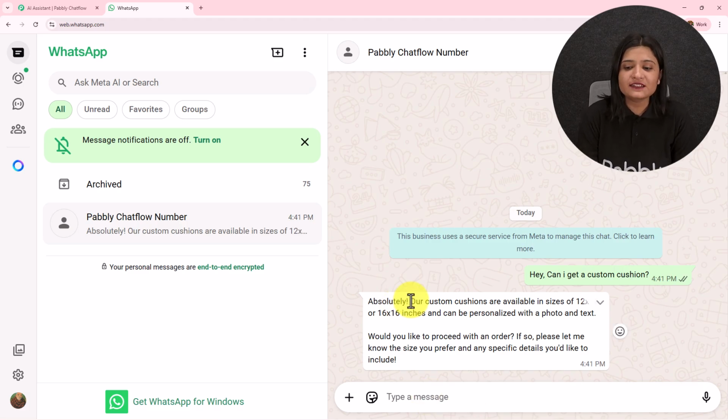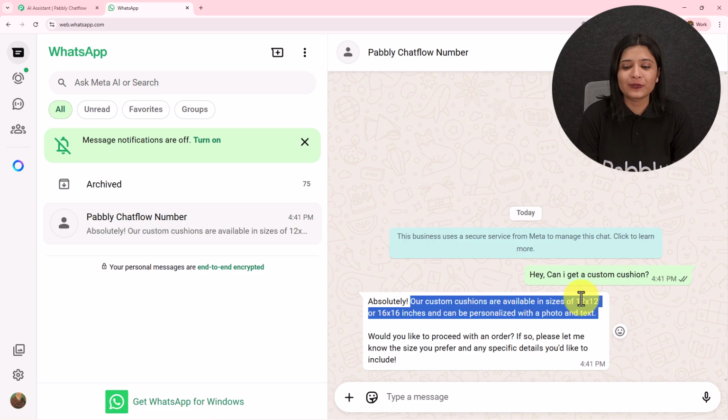Absolutely. Our custom cushions are available in sizes of 12 by 12, 16 by 16 inches and can be personalized with a photo and text. Would you like to proceed with the order? If so, please let me know the size you prefer and any specific details you'd like to include.